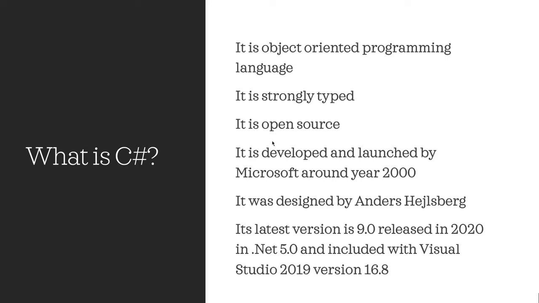That means anyone can view the source code written for C#, and it is developed and launched by Microsoft, and it was launched in year 2000. And the first person who designed it was Anders Hejlsberg. The latest version of C# is currently 9.0, which was released in year 2020 with .NET Framework 5.0, and it came with Visual Studio 2019 version 16.8.